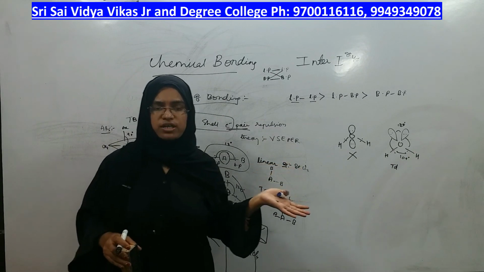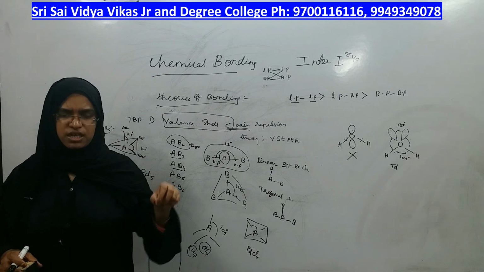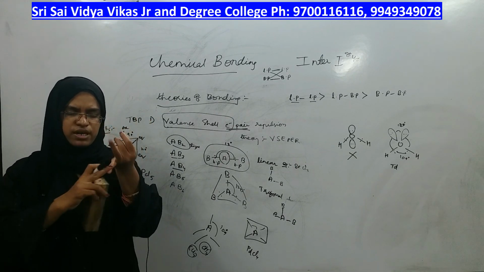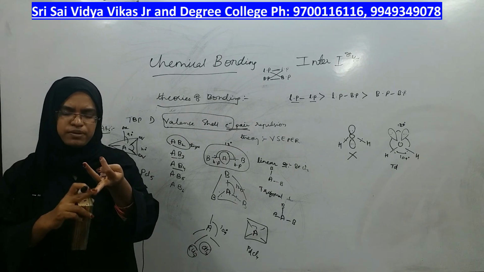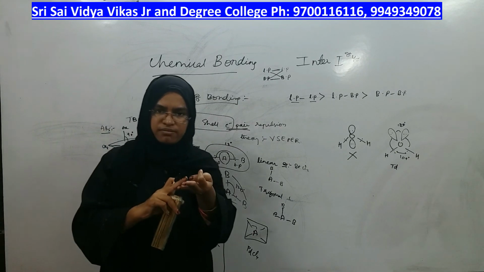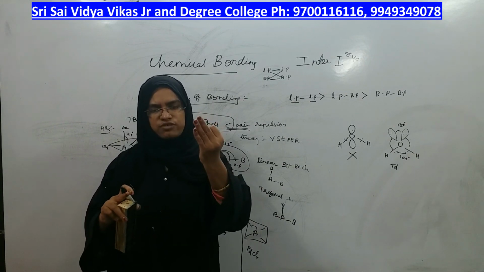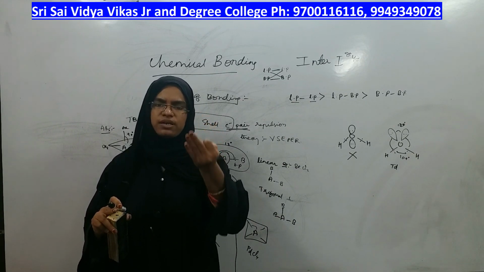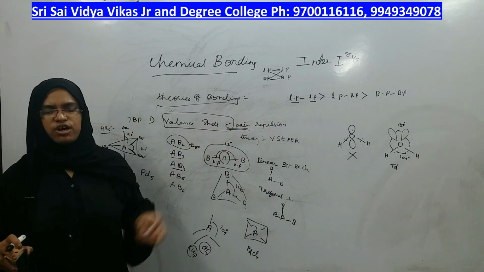It's not important what the hybridization is, what the shape is, what the angle is. What is important is, if you are selecting this hybridization, this bond angle, this shape, are the repulsions getting minimized or not? That is important. If repulsions are minimized, those forms, shapes and geometries are correct, otherwise they are wrong. That is the fundamental concept of VSEPR theory.